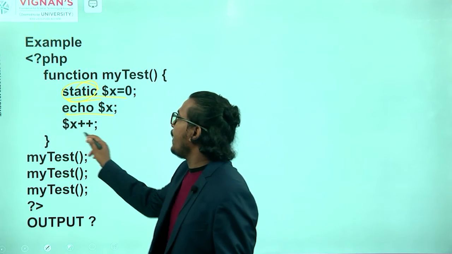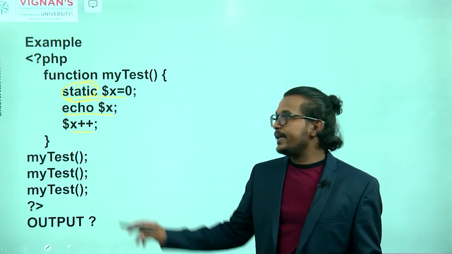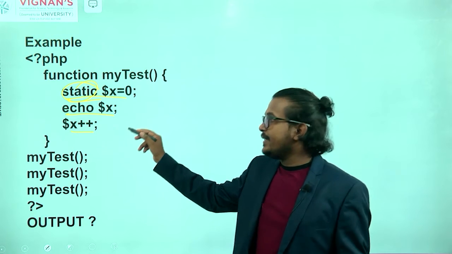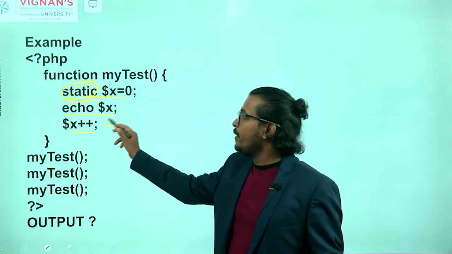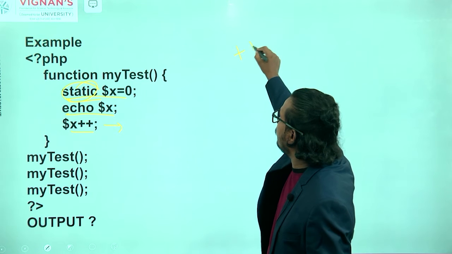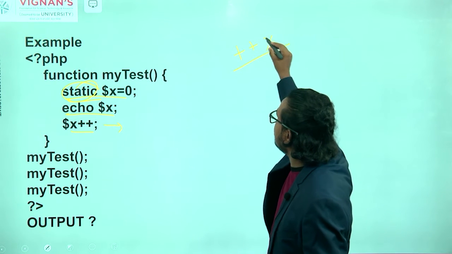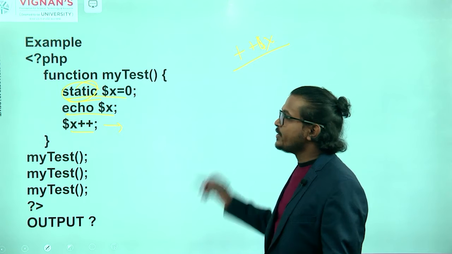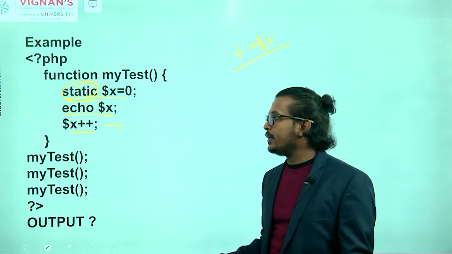After that, I am doing the increment operation. What is that increment operation? Whether it is a pre-increment or post-increment? Yes, it is a post-increment, right? We are increasing the value there. Pre-increment means you use the operator before your x, like this. After your x, that is a post-increment, right?